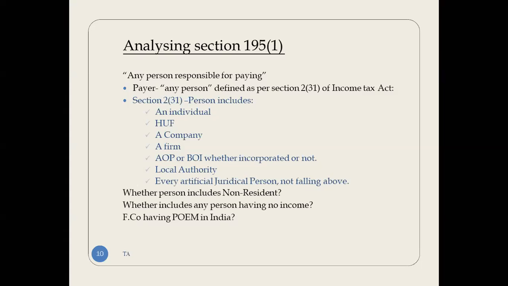Another example, you want to watch any online movie on YouTube or any other app and you are making payment. Remember, that is also a payment to a non-resident. So there are a lot of instances I have explained where it's not necessary that payment to a non-resident should be made only in forex, that is dollars.